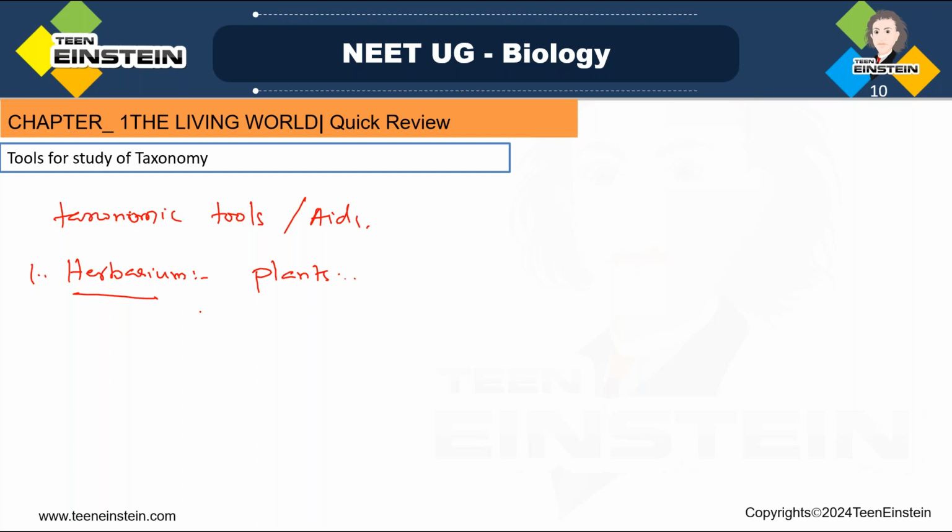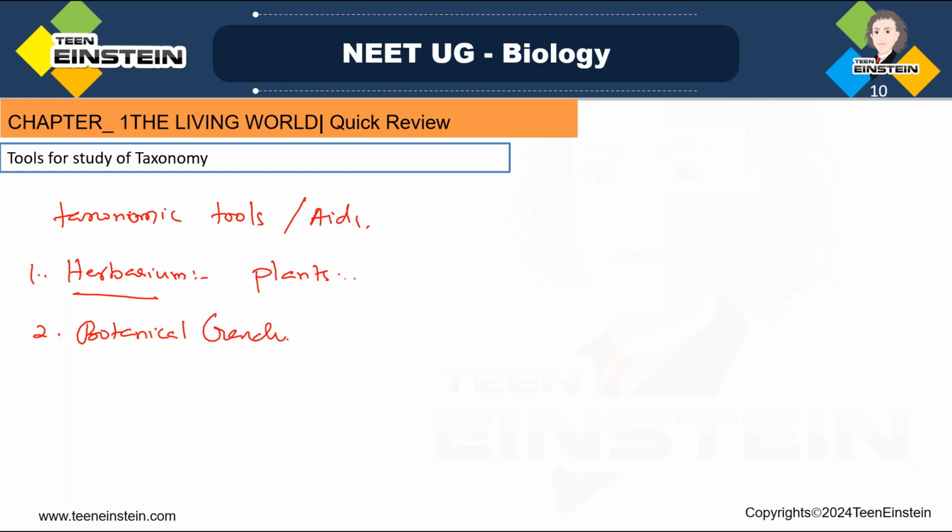So what is a herbarium? Which is the world's biggest herbarium? The Royal Botanical Garden, in England. And the biggest herbarium of India, which you also need to learn, is the Central National Herbarium, Indian Botanical Garden, at Kolkata.